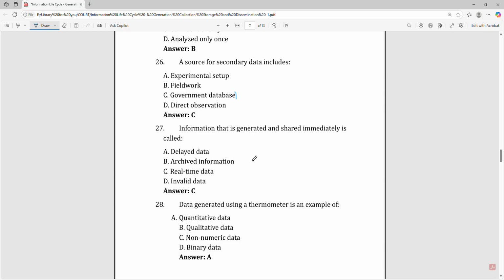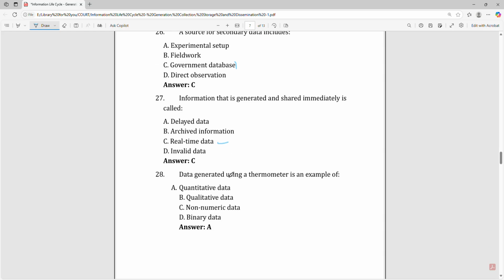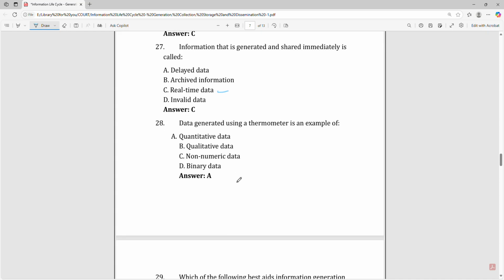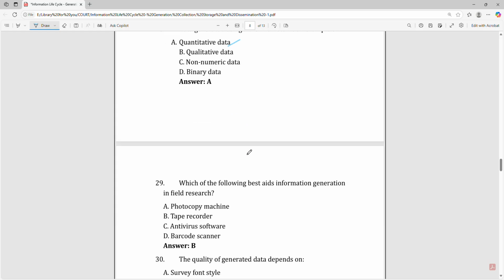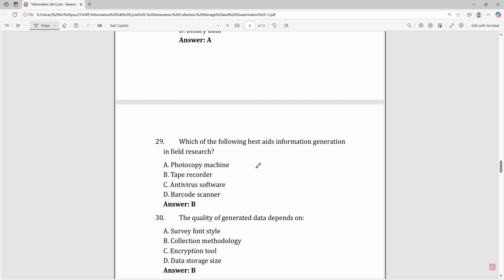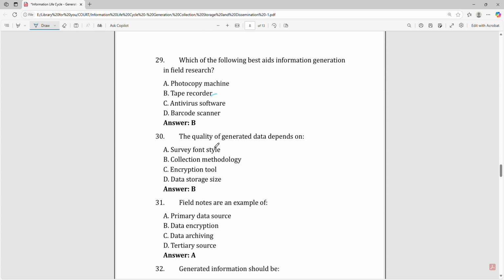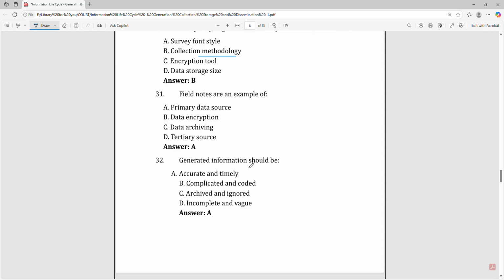Information that is generated and shared immediately is called real-time data. Data generated using a thermometer is an example of quantitative data. Which of the following aids information generation in field of research? That is tape recorder. The quality of generated data depends on the collection methodology. Field notes are an example of the primary data source.